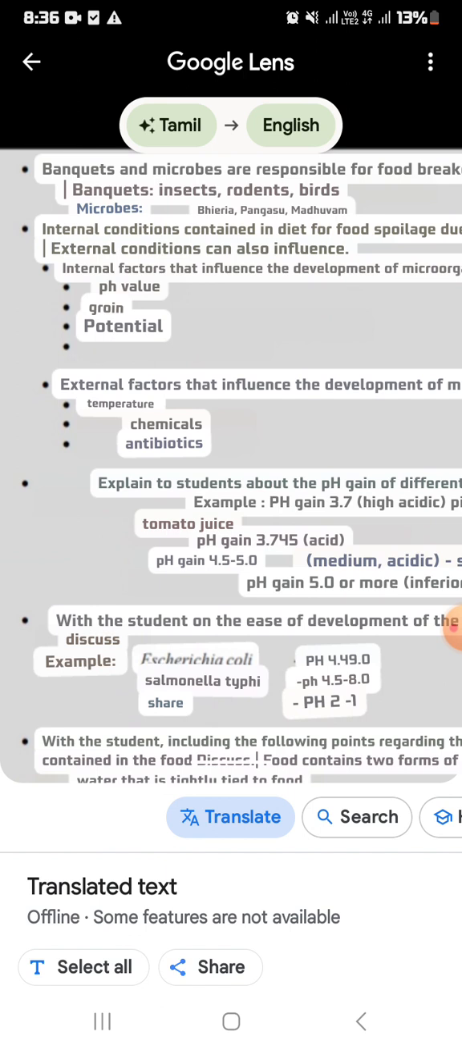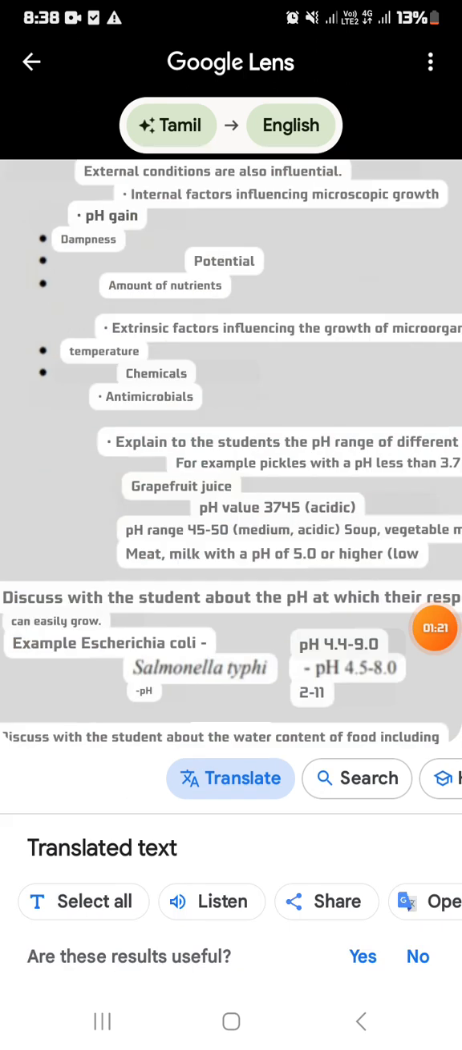Potential, oxidation or reduction, as well as pH value. So the internal factors which influence the growth of microbes are pH value, as well as the amount of nutrients, போசனை பதார்த்தங்களின் அளவு, as well as ஈரலிப்பு, which means dampness, as well as potential ஒட்சியேற்றம் அல்லது தாழ்த்தல் அழுத்தம்.